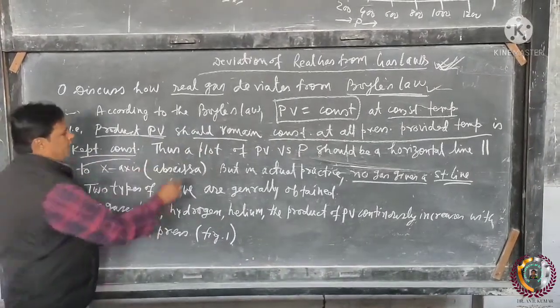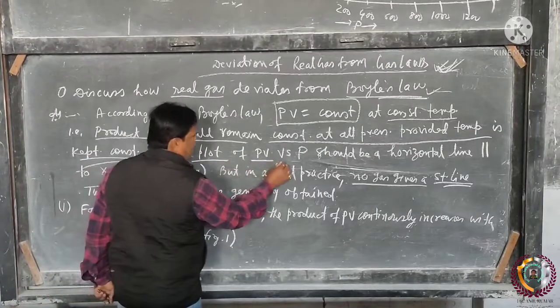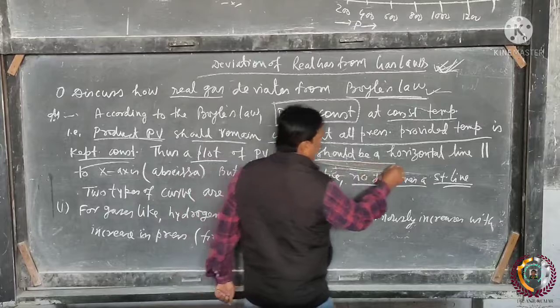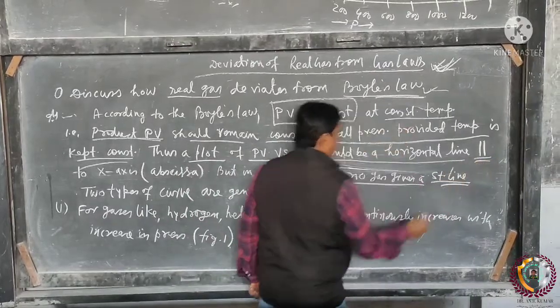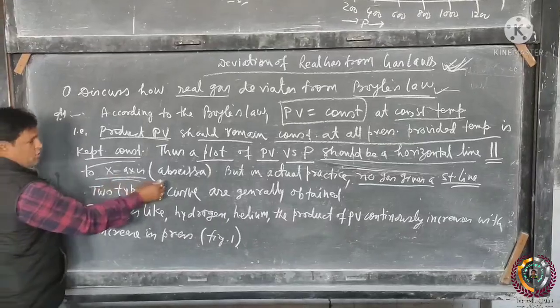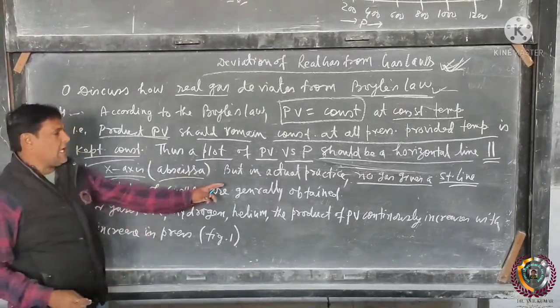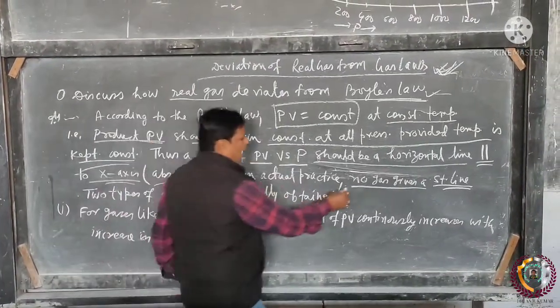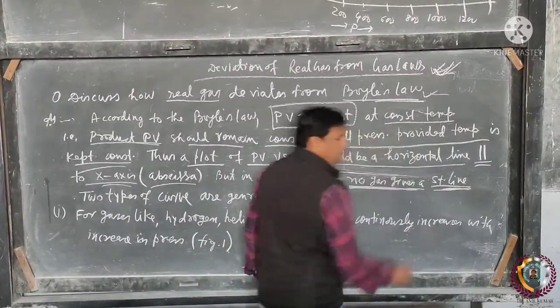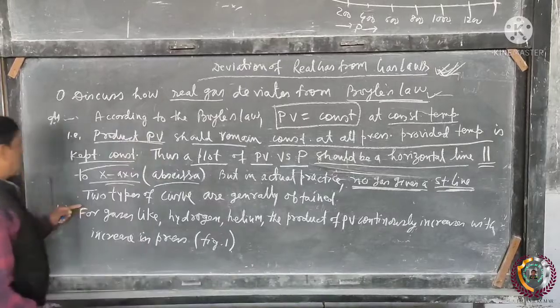Thus, when we plot PV versus P, there will be a horizontal line parallel to the x-axis. But in actual practice, no gas gives a straight line.